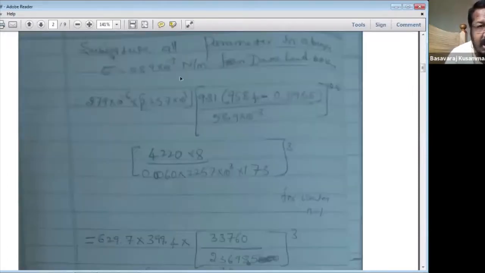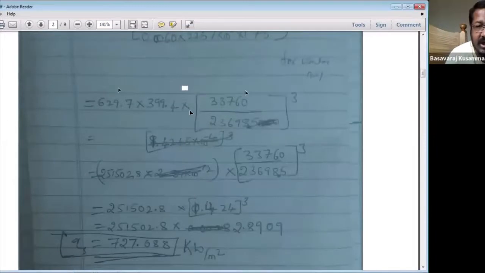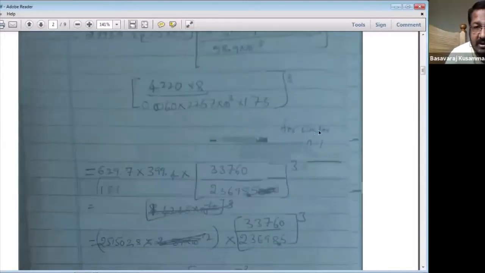In the above equation, sigma is equal to 58.9 into 10 raised to minus 3 units, from the data book also. The Prandtl number is 1.75 at the saturation temperature of the water.